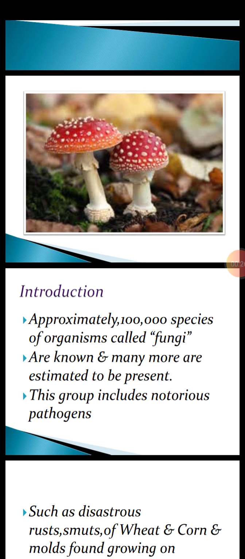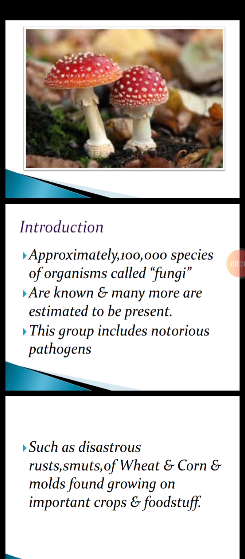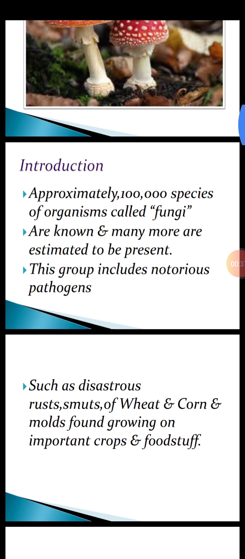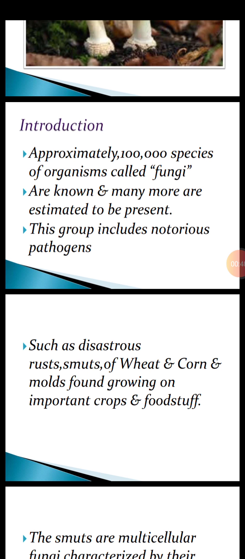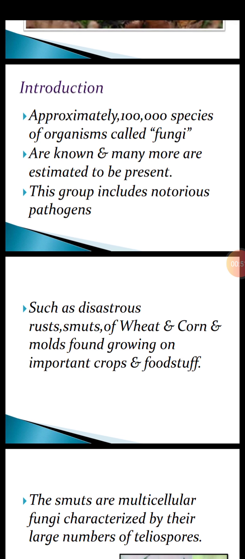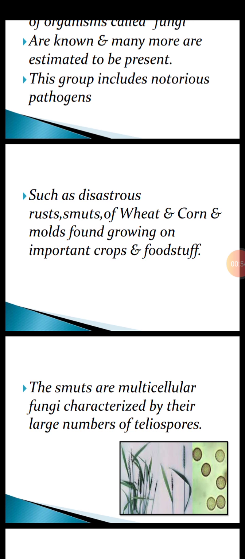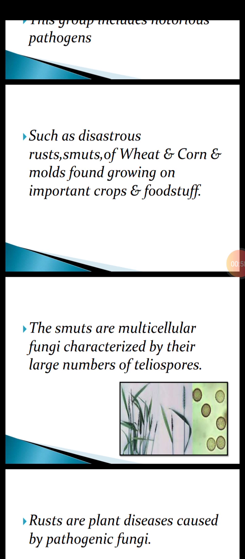the world. This group, fungi, includes notorious pathogens. Notorious pathogens means very harmful, disease-causing microbes or organisms, such as the disastrous rusts and smuts. Both are fungal diseases of wheat and corn, and molds means fungi growing on important crops and foodstuff, on which we are dependent for our food. So they totally destroy and damage those crops.